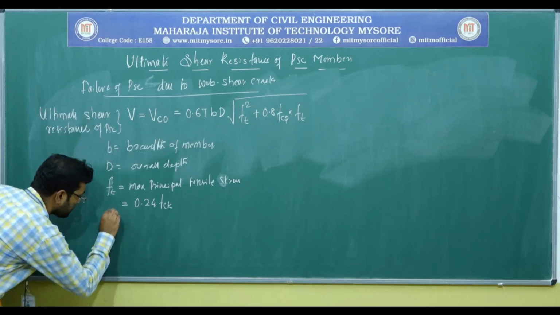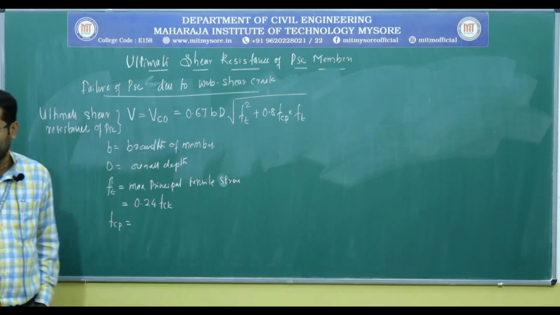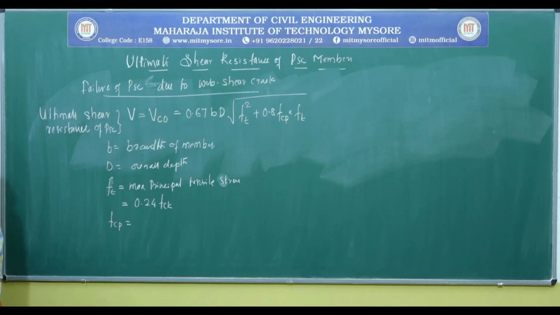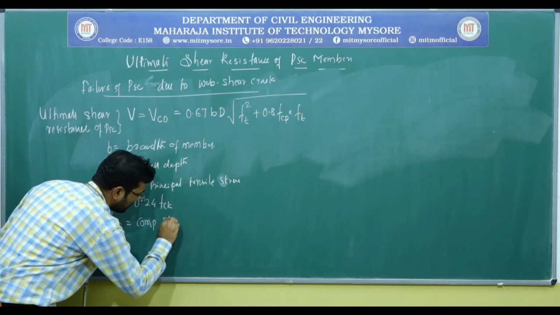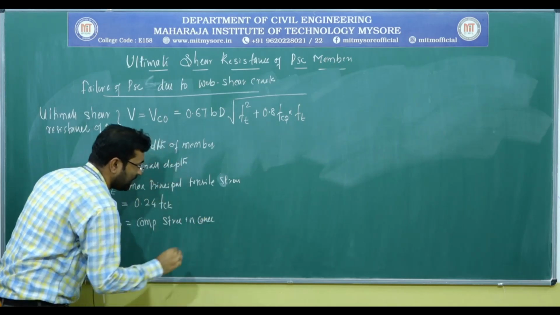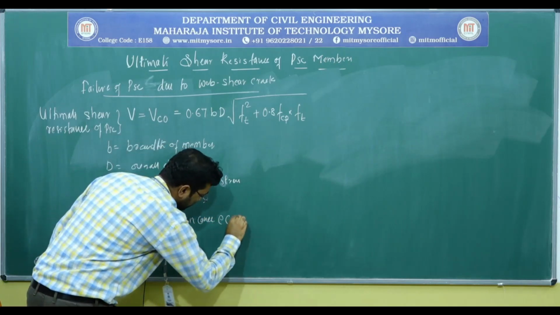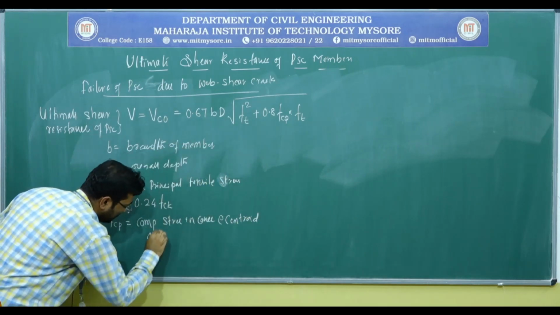And the last one, fcp, is the compressive stress in the concrete, or in the PSC beam, at the centroid only due to pre-stress.